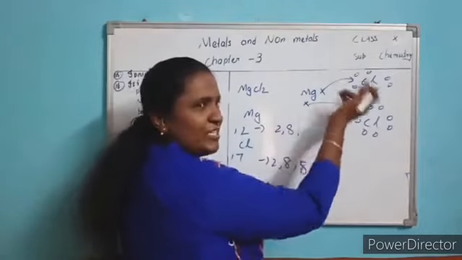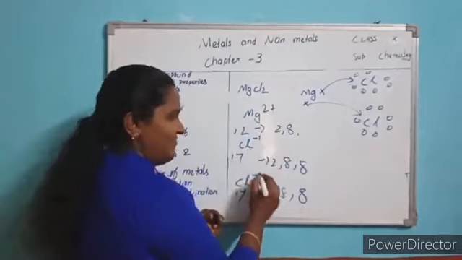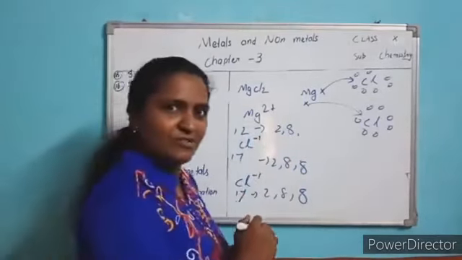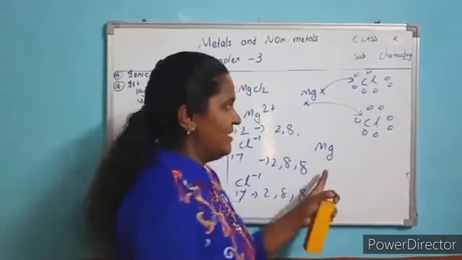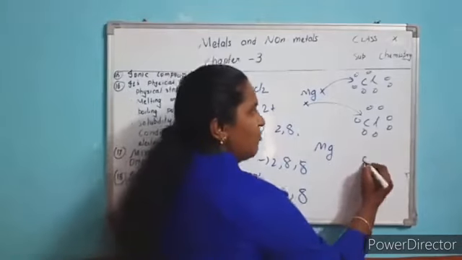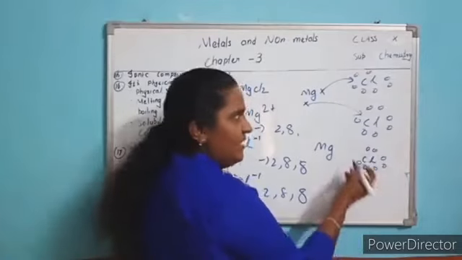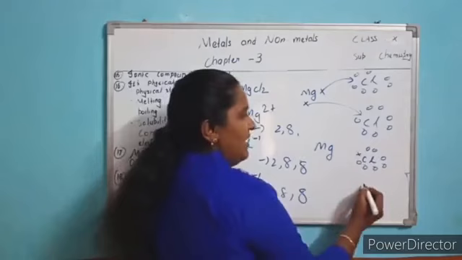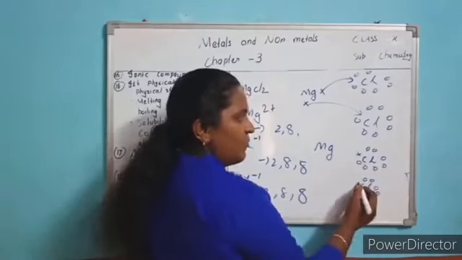Now it will become charged. How? Because it donated 2 electrons, so 2 plus. Each chlorine gained 1 electron, so minus 1, minus 1. Understood? And for the next structure, how will you write? This is magnesium. Now don't write electrons because they are donated. And over the chlorine, 1, 2, 3, 4, 5, 6, 7, its own electrons, and it gained 1 electron. And the second chlorine, 1, 2, 3, 4, 5, 6, 7, and it gained 1 electron from magnesium.